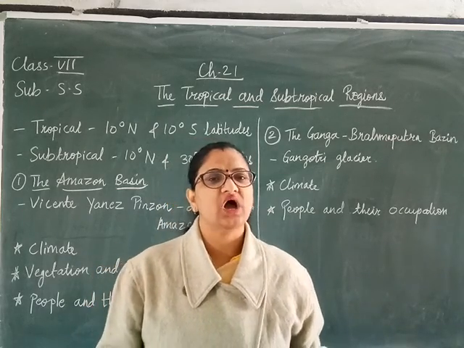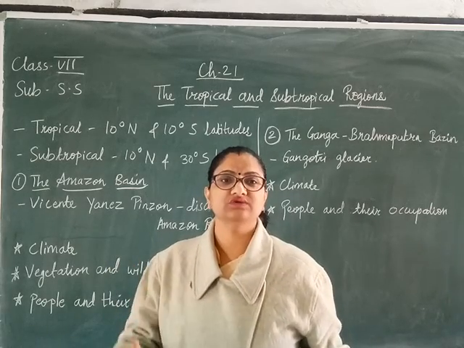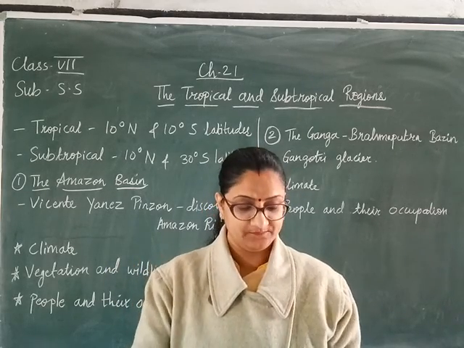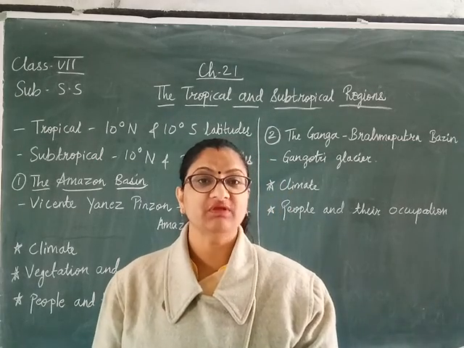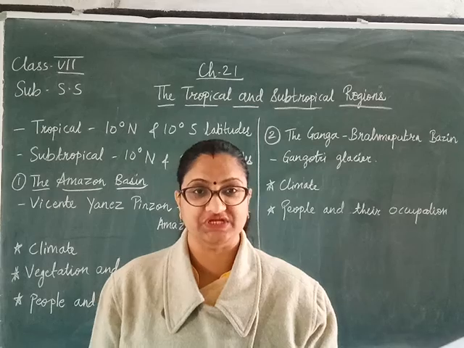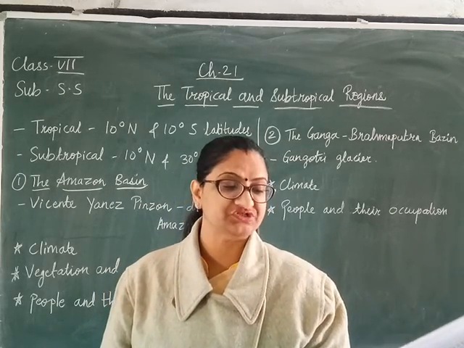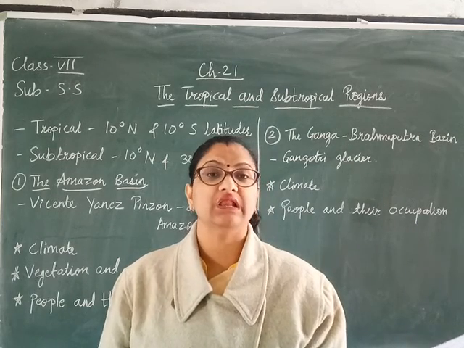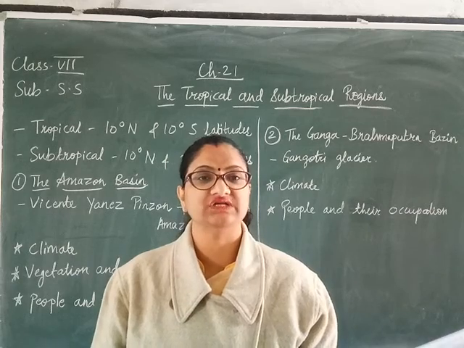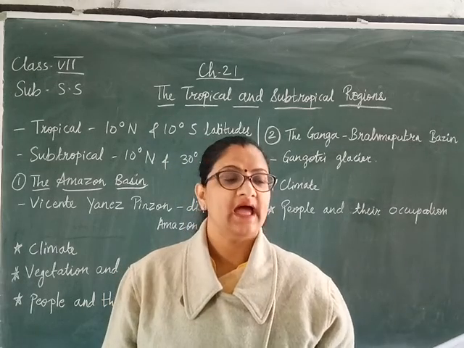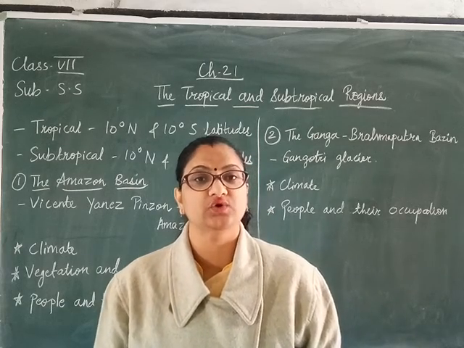Now how are the vegetation and wildlife in this area? The hot and humid climate in the Amazon basin is suitable for the rich growth of natural vegetation. The forests found here are the largest and the thickest in the world. If you have heard the name of the Amazon forest, these forests are the largest and thickest in the world, and that is why they are called evergreen equatorial forest.